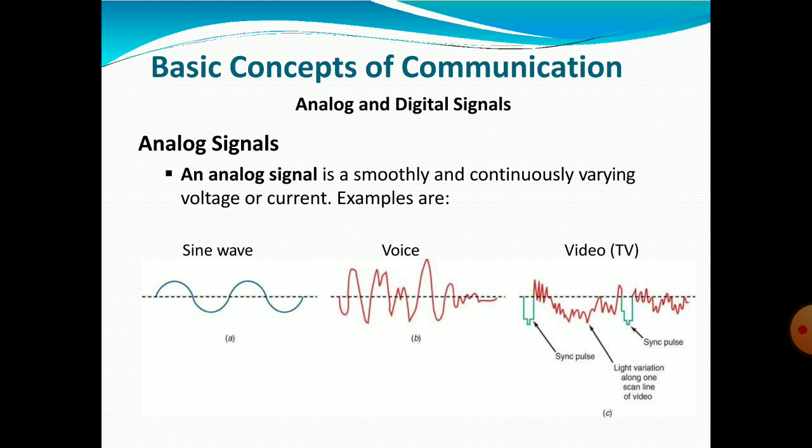If I increase or decrease the volume, there will be a change in the frequency. But in a sine wave, the frequency stays continuously the same. In video there is also a sync pulse, syncing voice and video. Light variation along one scan line of video, and the second sync pulse comes after the same period. So that is how an analog signal works.